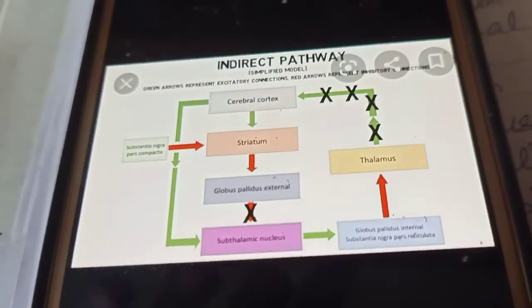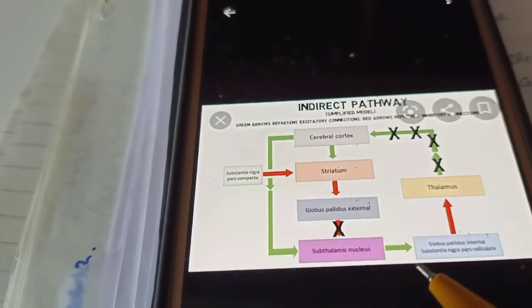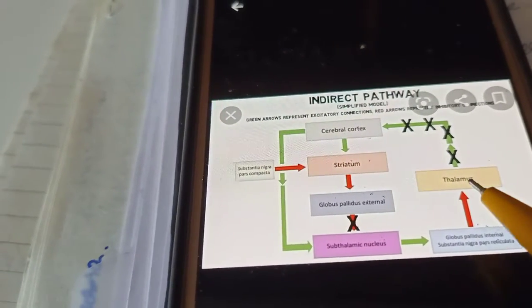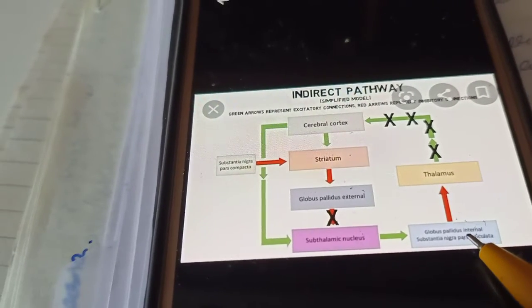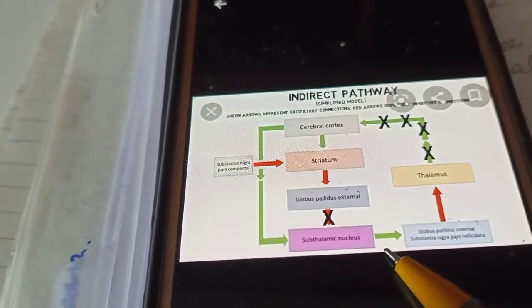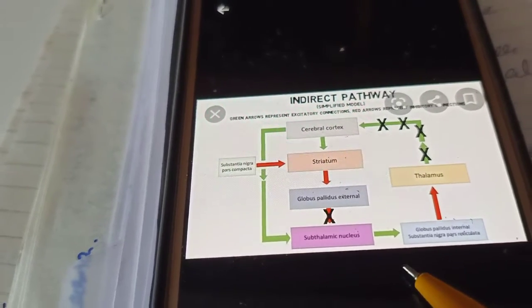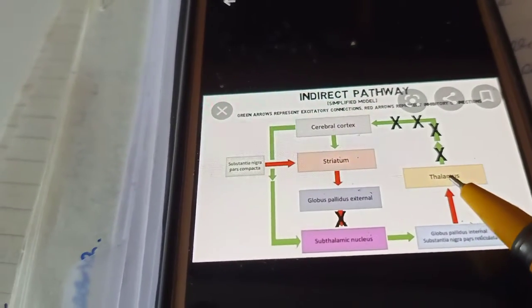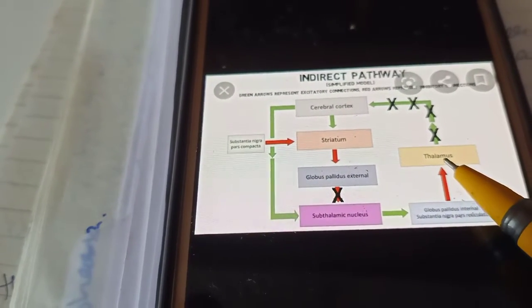Now what does it mean? The globus pallidus internal becomes more active, which means it is going to be able to inhibit the thalamus better than it normally would. This has an inhibitory function, but since it is stimulated by the subthalamic nucleus, it will be able to send more inhibitory signals to the thalamus.